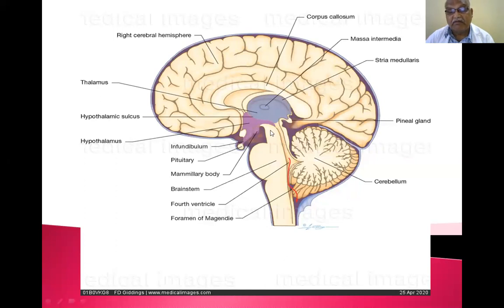This is the midbrain. This is the mammillary body. So here it may be superior colliculus, it may be inferior colliculus. So the mammillary body is present on the anterior aspect of the midbrain.